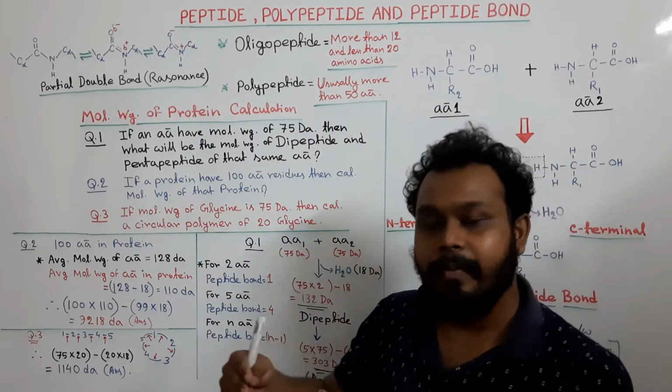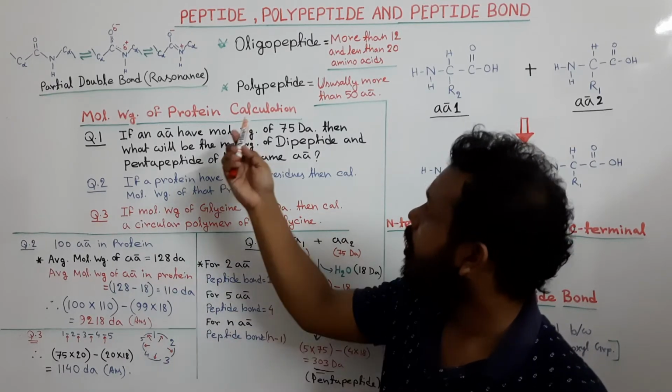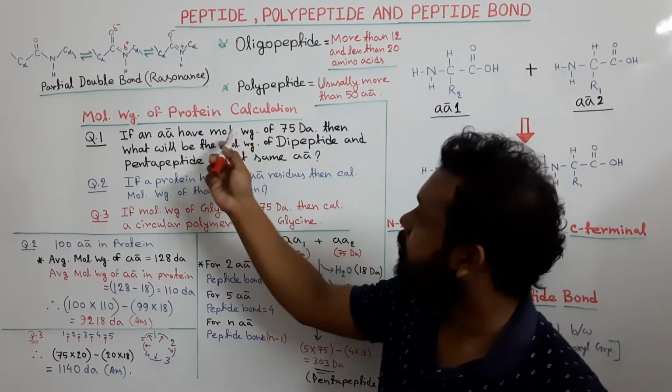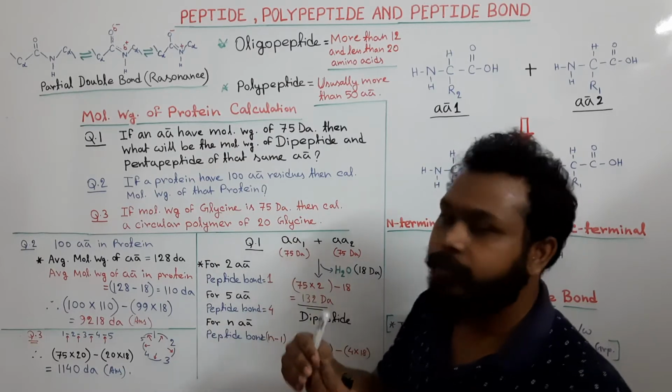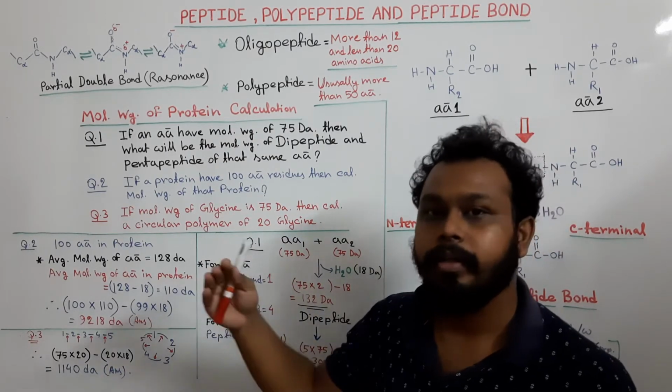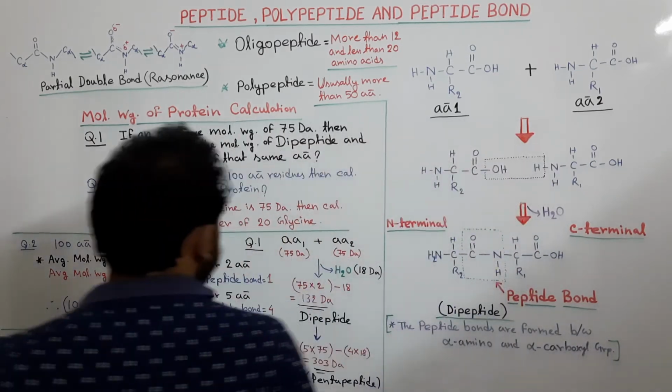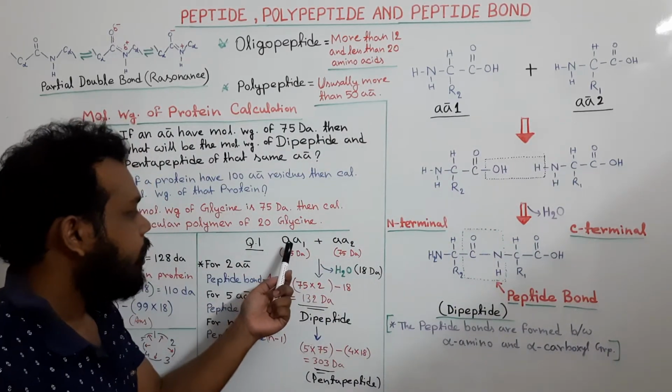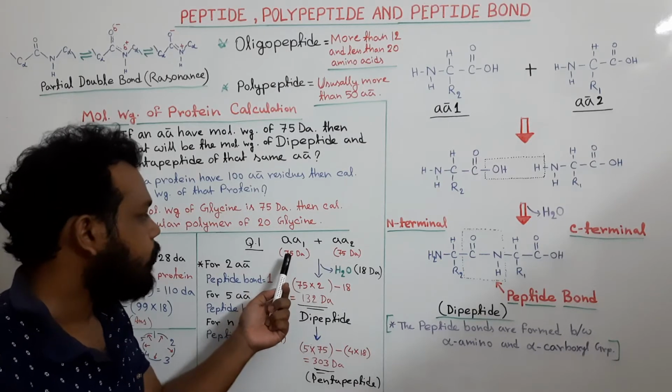That means the same amino acid of 75 Dalton molecular weight, and if they form a dipeptide, then what will be the molecular weight of that dipeptide? So here we see this one is the amino acid, and its molecular weight is 75.